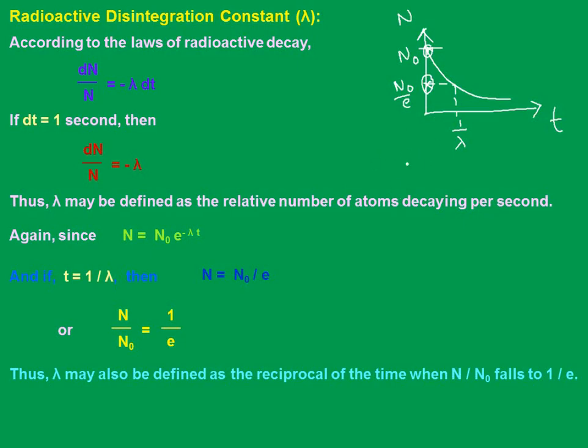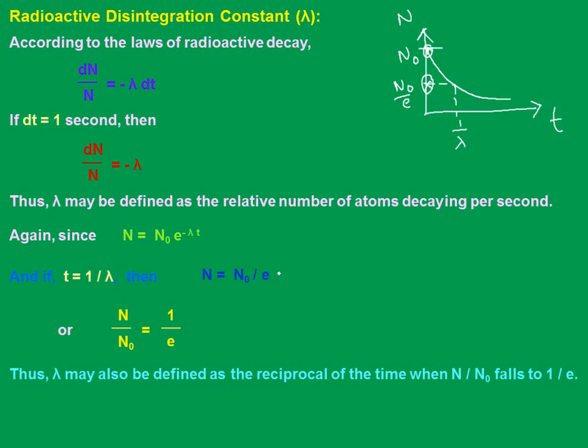Are we clear with this? So the decay constant for a given radioactive sample is defined as the reciprocal of the time during which the number of nuclei decreases to 1 by e times their original value. Of course, you have already substituted this here, and you can notice from this that a larger value of lambda corresponds to decay in smaller time and vice versa. If lambda, the disintegrating constant, is large, decay will be in smaller time. So if that constant is more, obviously decaying will be very fast.